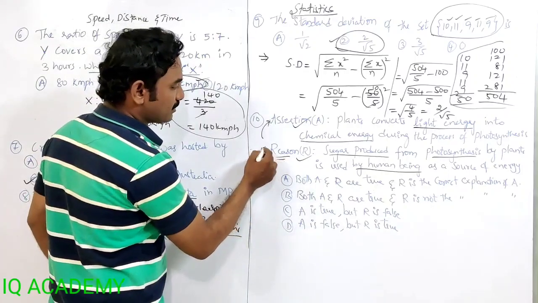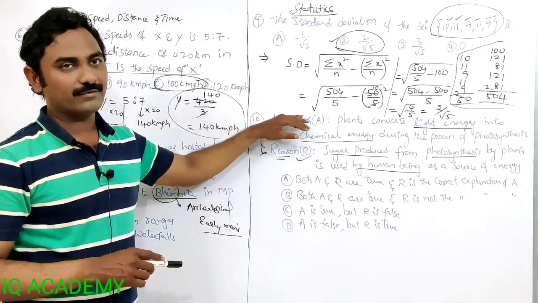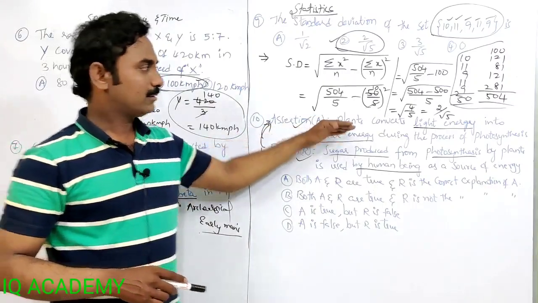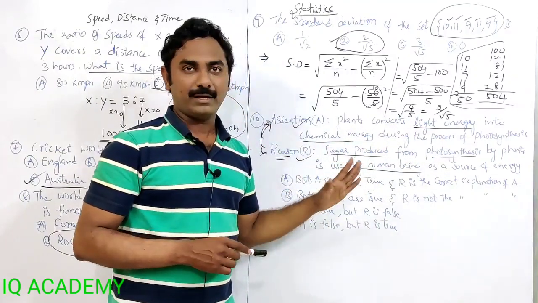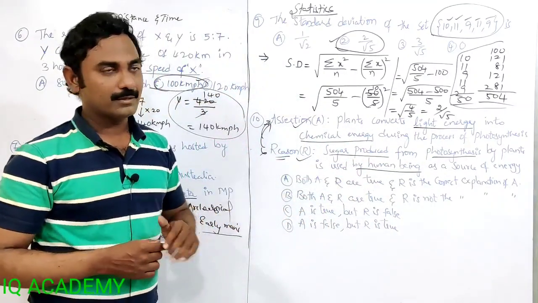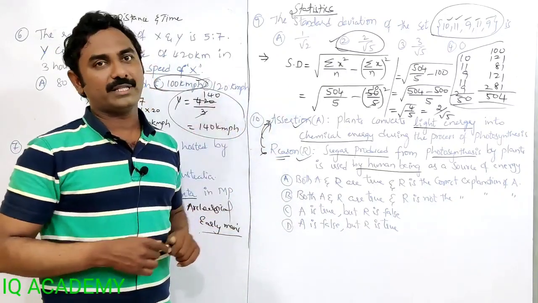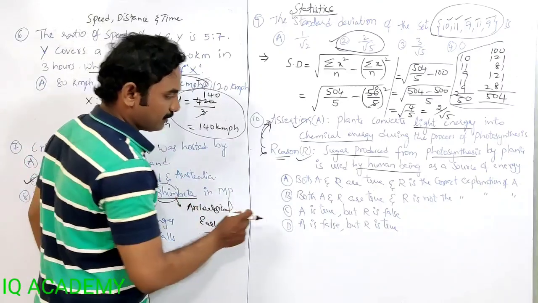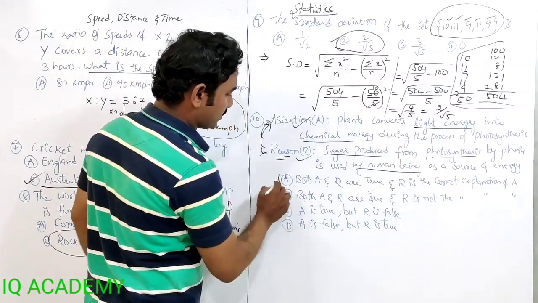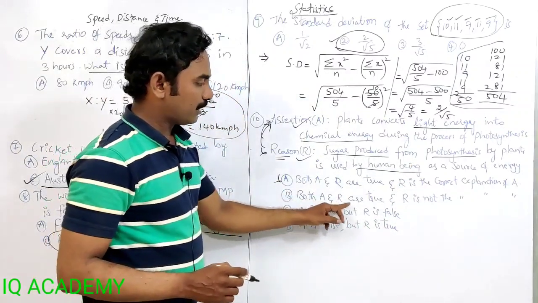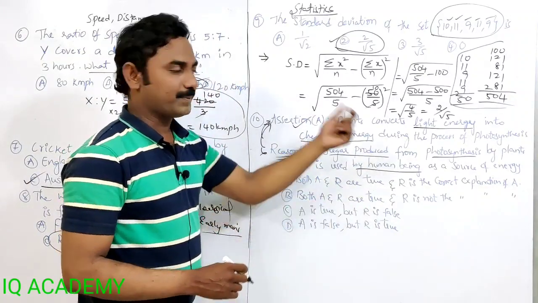But this reason is not related to the assertion. Both are correct, but this is not the reason for the above statement. The above statement is only about conversion of light energy to chemical energy, not related to human beings. So assertion and reason are correct, but the reason is not related to the assertion. So the option that both A and R are correct and R is the correct explanation is wrong. Both A and R are true. These both are true, but R is not the correct explanation of A.